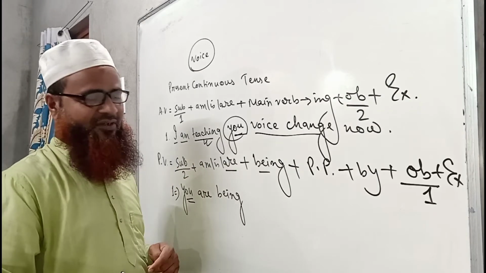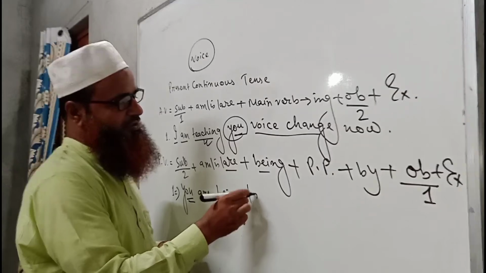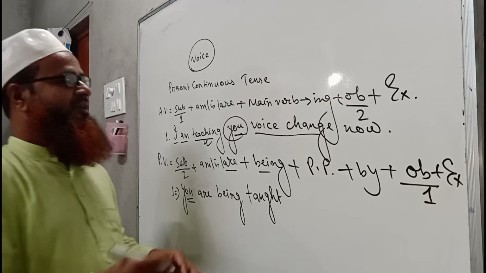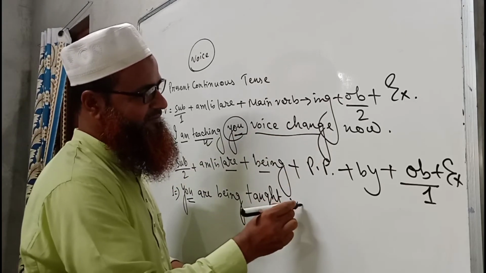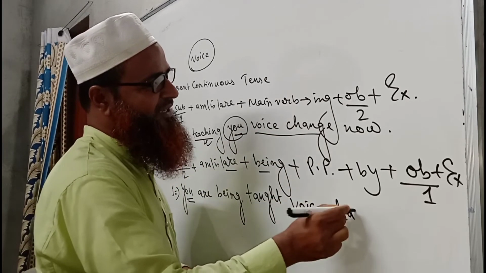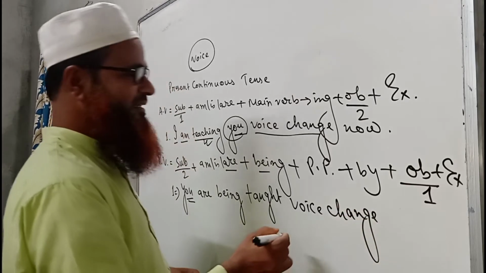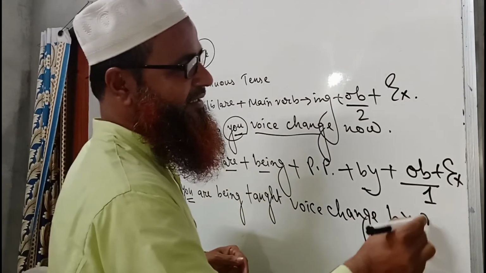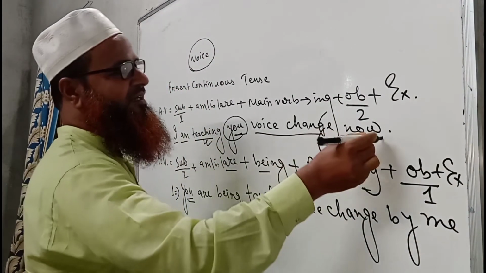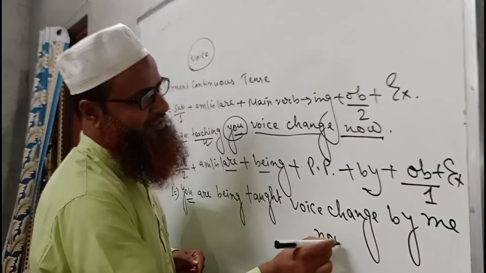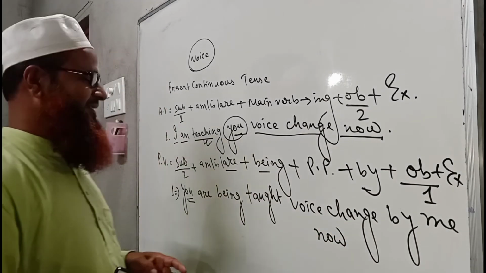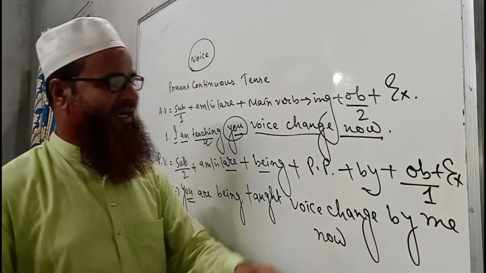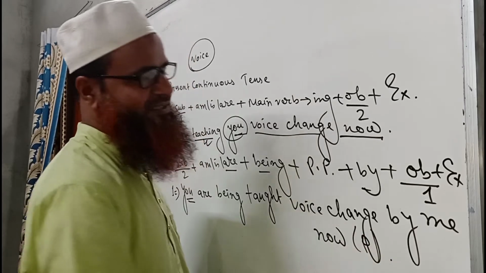The verb is here teach or teaching. That means teach, taught, taught, T-A-U-G-H-T. You are being taught. Voice sense is here. We have to write here: You are being taught voice sense by. Then by will come. By, I would be me as its object form. And now you have to write it as an extension of the sentence. So you can see, you are being taught voice sense by me. This is a sentence of passive voice.